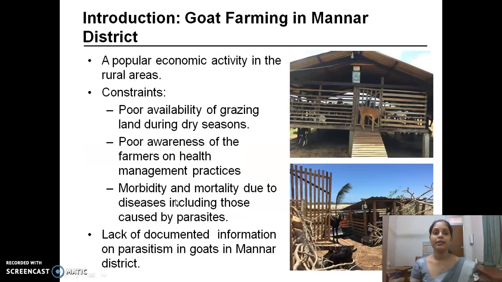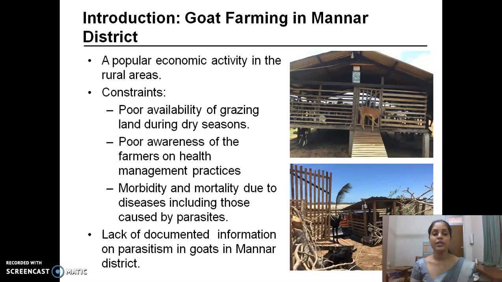Goat farming in Mannar district is a popular economic activity, even though there are numerous constraints such as poor availability of grazing land during dry season, poor awareness of the farmers on health care management practices, and morbidity and mortality due to diseases, including those caused by parasites.